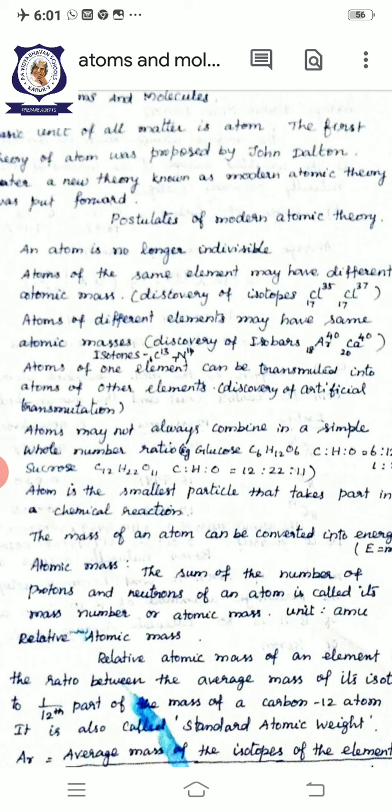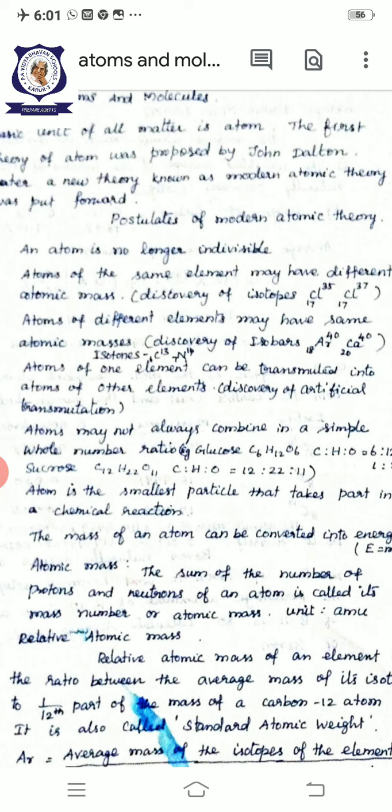Then the third point, atoms of different elements may have the same atomic mass. For example, argon and calcium differ in their atomic number.